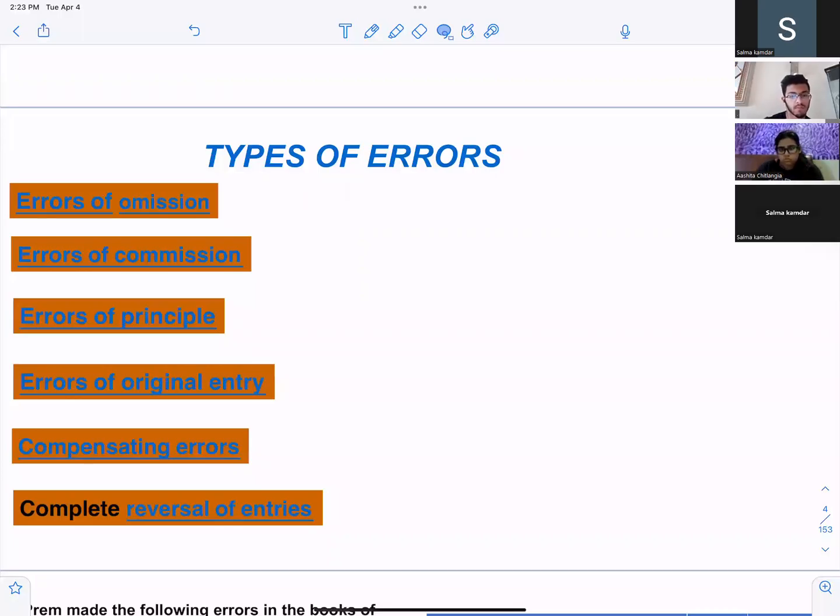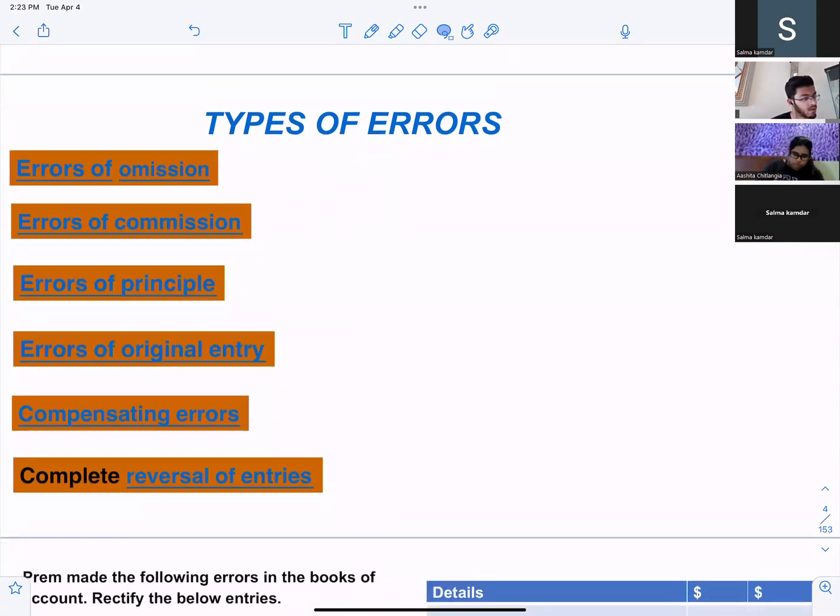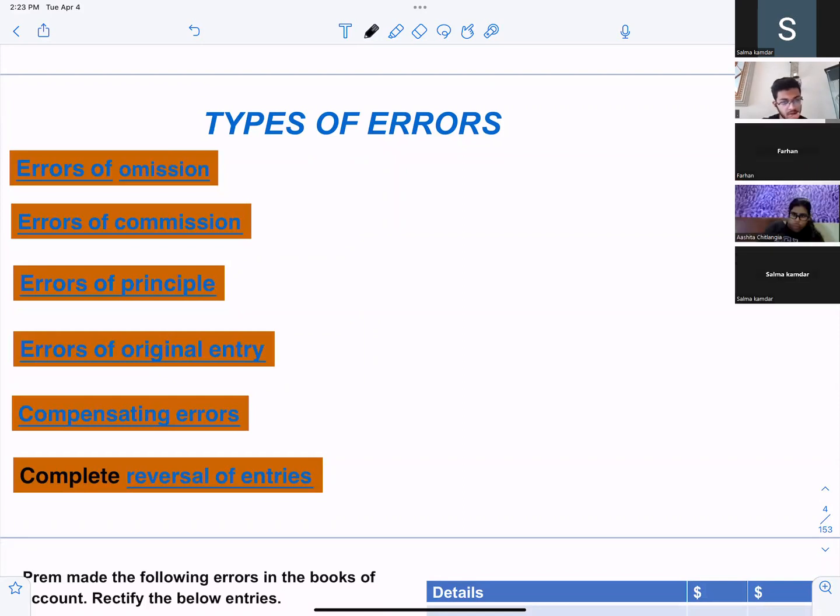So how many types of errors do we have? Six types of errors. What are they? Errors of omission, errors of commission, errors of principle, errors of original entry, compensating errors, and complete reversal of entries. What do you mean by error of omission?